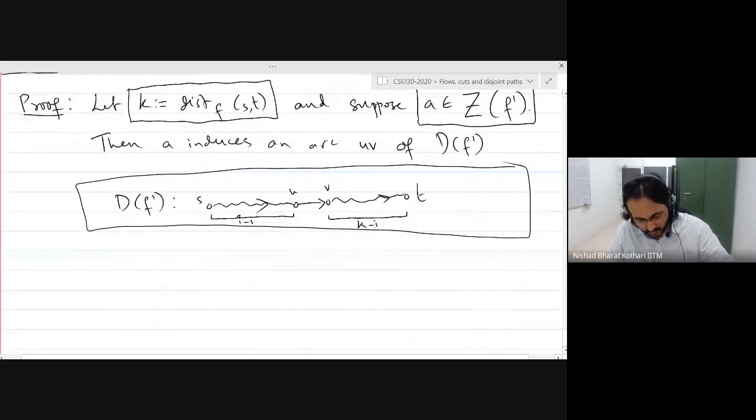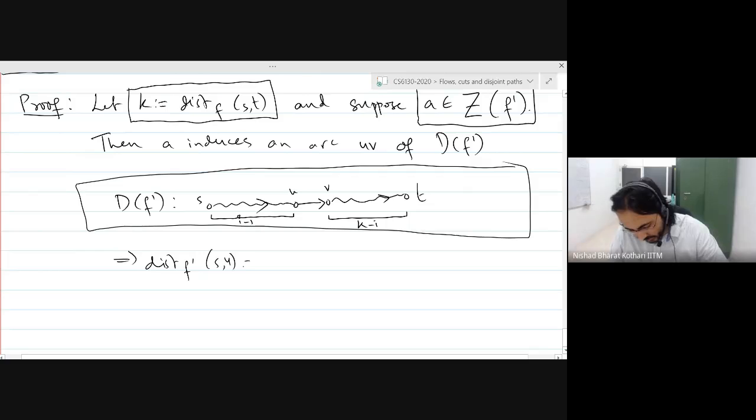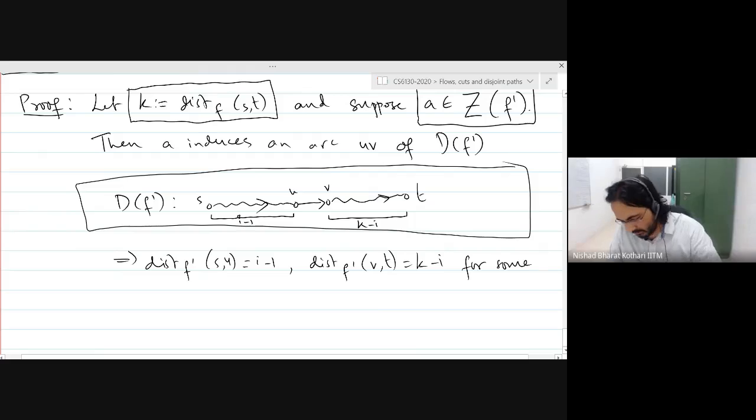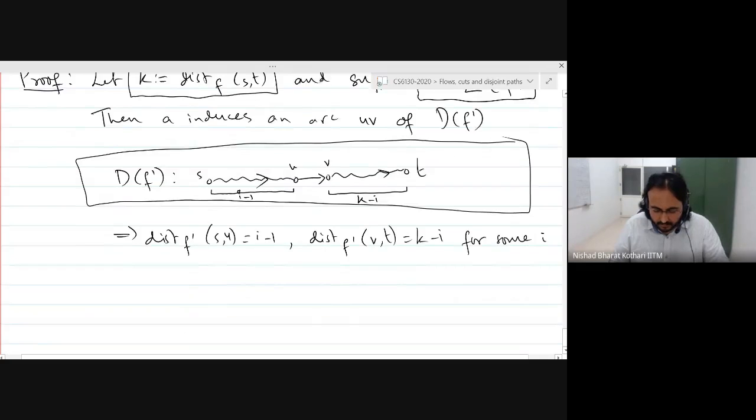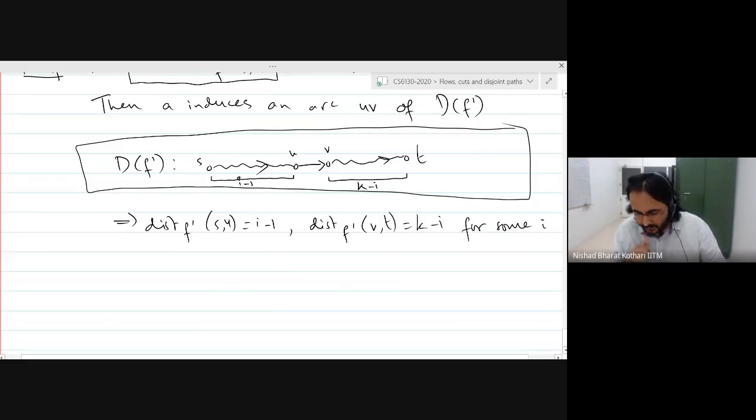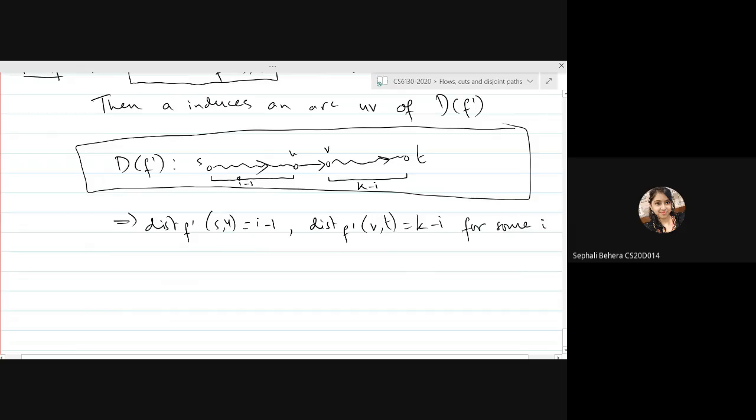So this implies that the distance in F prime between S and U is I minus 1, and the distance in F prime between V and T is K minus I for some I. Is everybody with me? Yes. Okay, good.